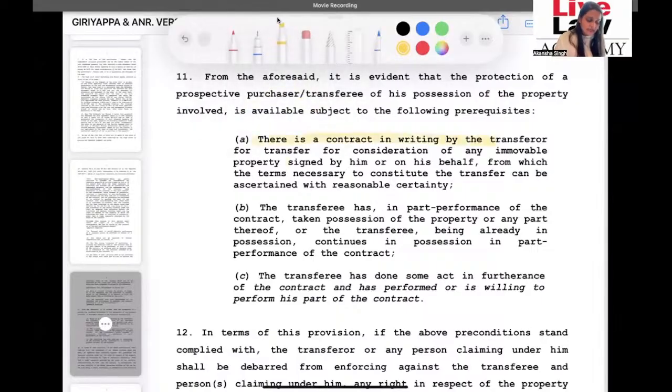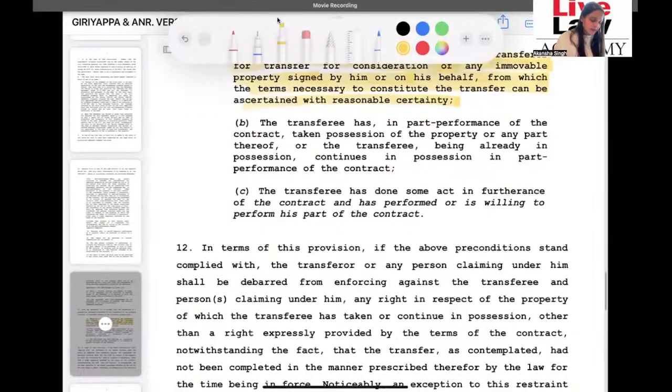There is a contract in writing by the transferor for transfer for consideration of any immovable property, signed by him or on his behalf. All these have been mentioned, right? The transferee in part performance of the contract has taken possession of the property. Very, very relevant. If you do not have the possession, you can't really seek the protection of 53A.